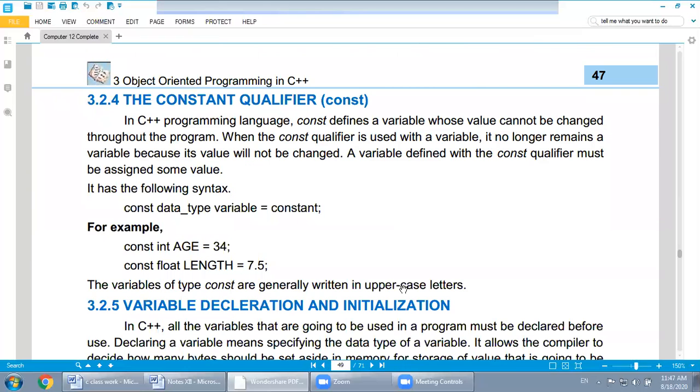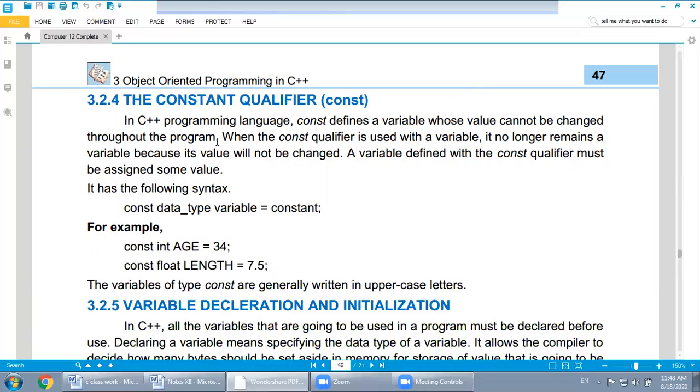Next, constant qualifiers. This one is good for the definition, but in our programs we mostly don't use the constant qualifier. A constant in the C++ programming language defines a variable whose value cannot be changed throughout the program. These are called constant qualifiers. A variable is one whose value can change, but for any quantity whose value we don't want to change, we can use the constant qualifier.